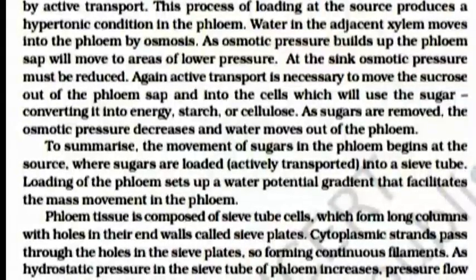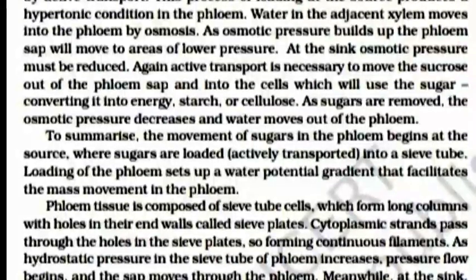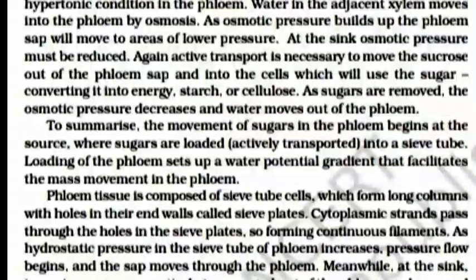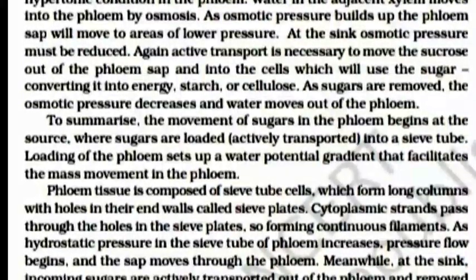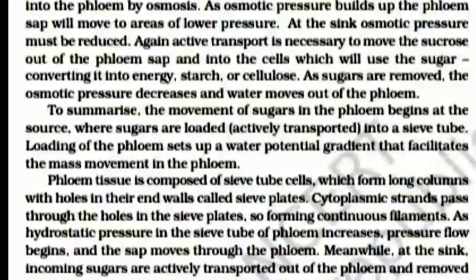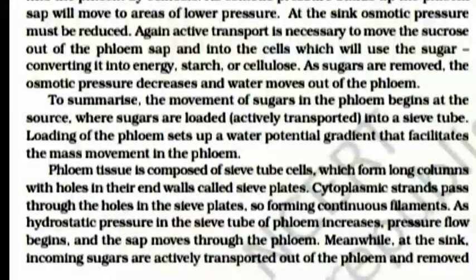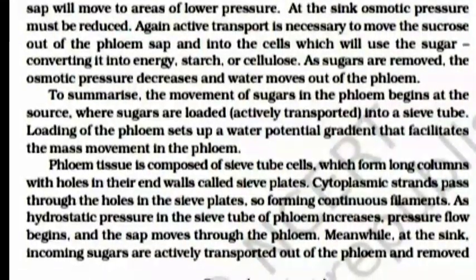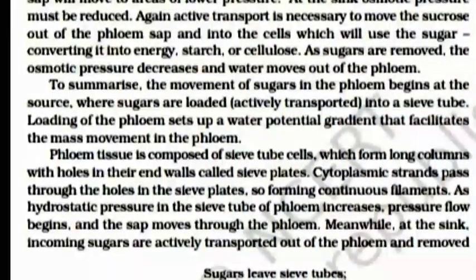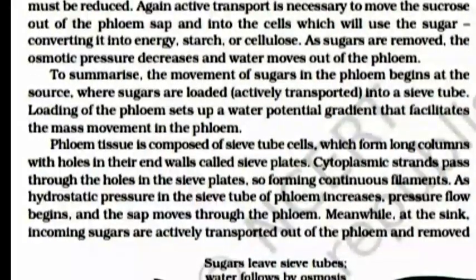Phloem tissue is composed of sieve tube cells which form long columns with holes in their end walls called sieve plates. Cytoplasmic strands pass through the holes in the sieve plate, forming a continuous filament. As hydrostatic pressure in the sieve tube of phloem increases, pressure flow begins and the sap moves through the phloem. Meanwhile, at the sink, incoming sugars are actively transported out of the phloem and removed.